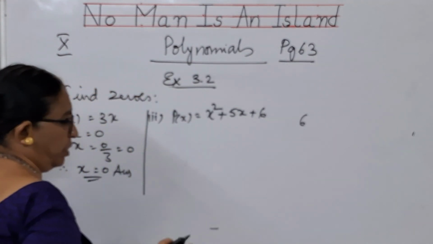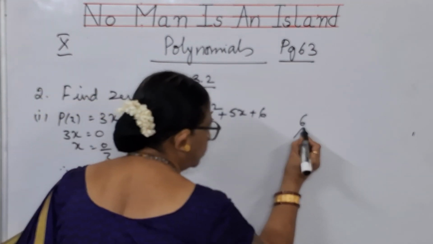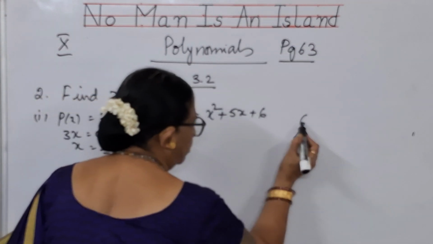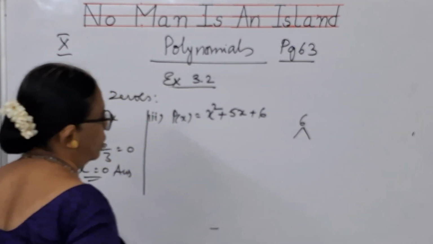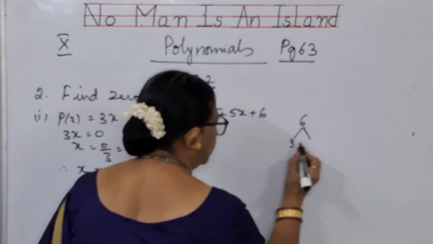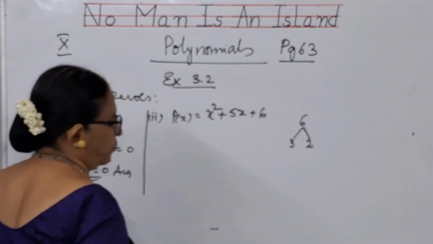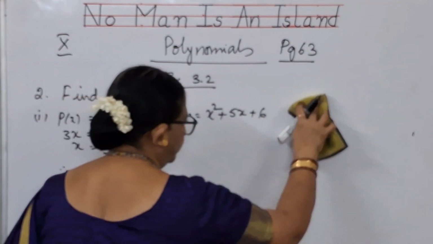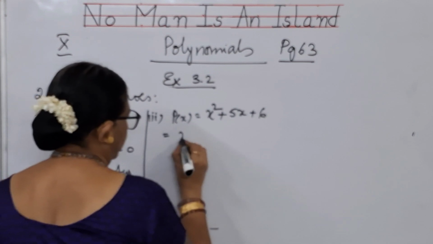Actually x square we will leave it, we will talk about only the numbers. This 6, you have to find 2 factors in such a way that when you multiply you should get 6, when you add them you should get plus 5. So if I take 3 2s are 6, plus 3 plus 2 becomes plus 5. So my factors should be 3 and 2. So already you have done it in your 9th class children.